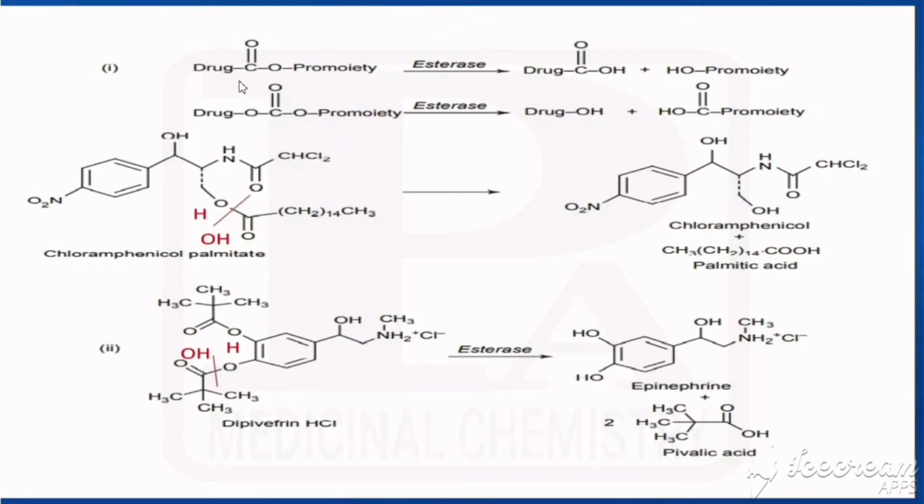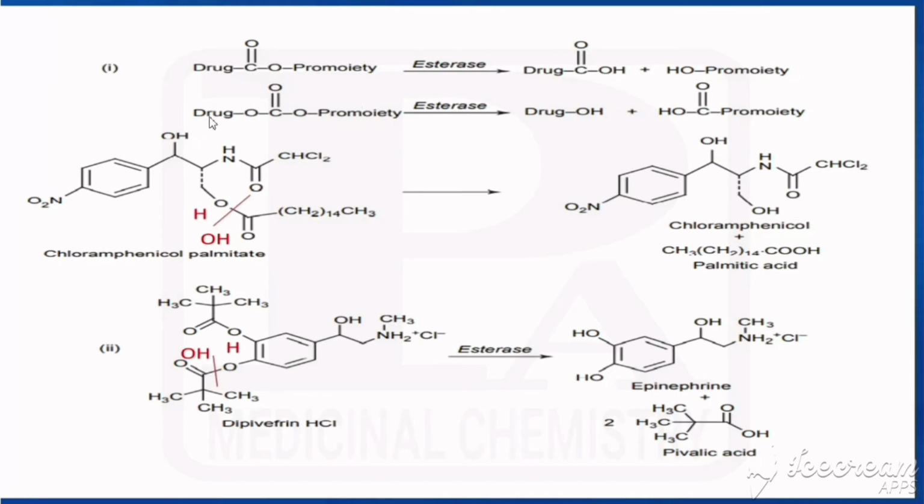We'll see the first example. Here the drug is connected to the pro moiety by means of an ester linkage. By means of esterase, what happens? There is a cleavage. On this end, OH should be added, and here H should be added. So we get the drug with an acid and the pro moiety with OH.